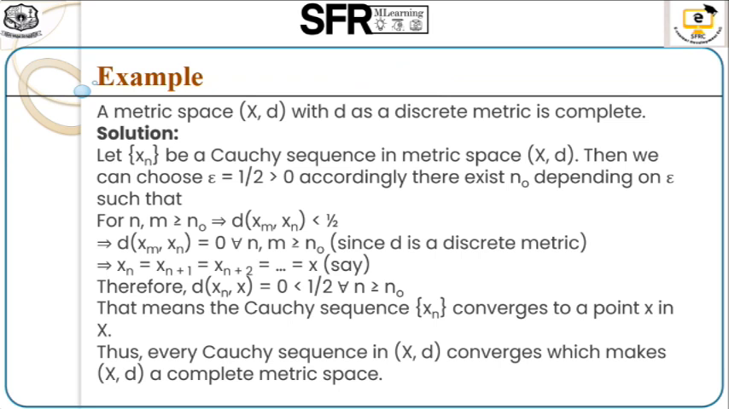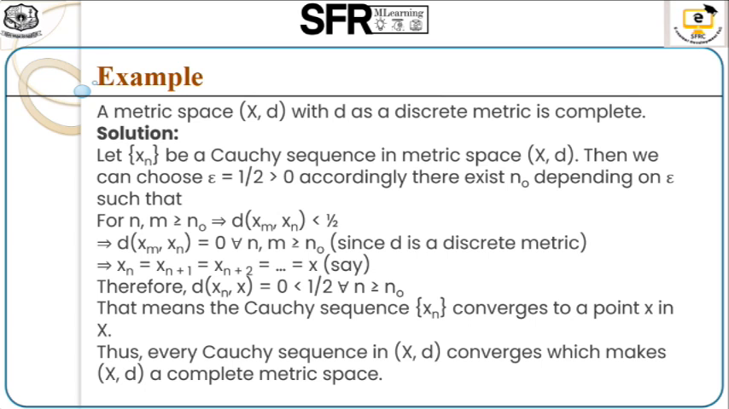So the distance between any two points is 0 or 1. Here we take 0. That means the sequence terms x_n and x_m are equal. Similarly, for any Cauchy sequence in this metric space, all the terms are equal. That is, x_n is equal to x_(n+1), is equal to x_(n+2), and so on.